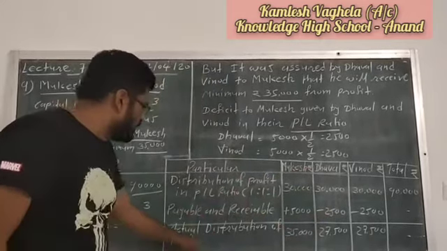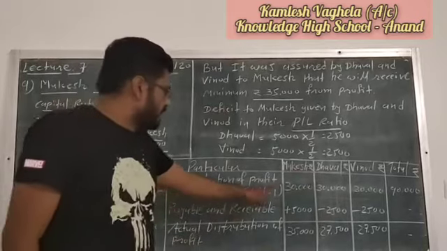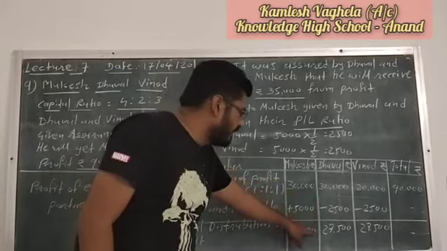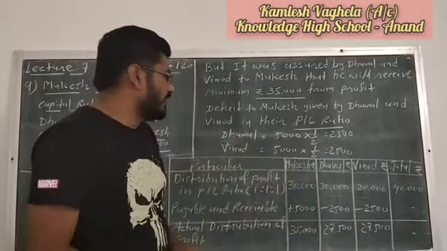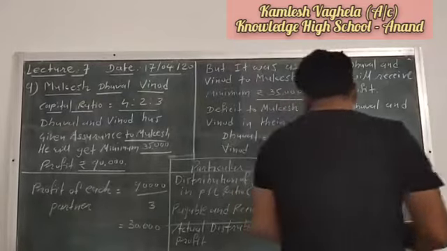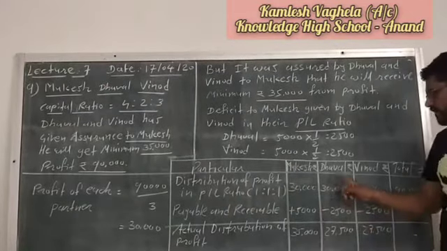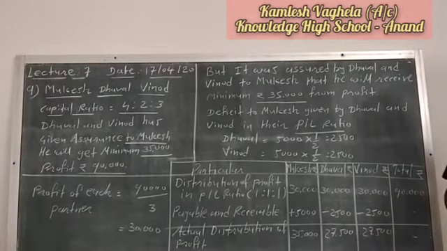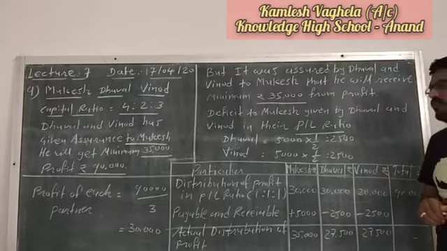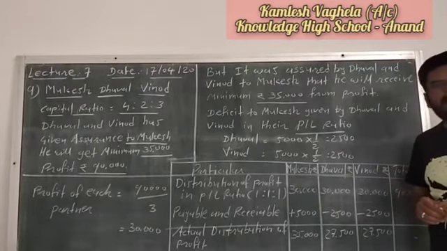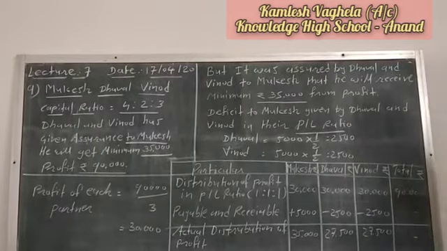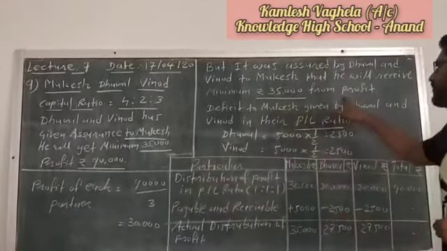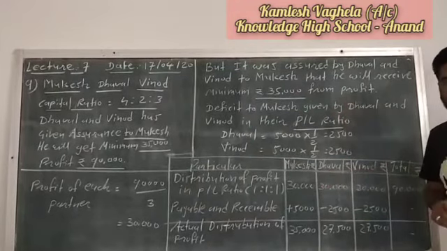So here the actual distribution of profit is 30,000 plus 5,000, that is 35,000. 30,000 minus 2,500, that is 27,500. And 30,000 minus 2,500, that is 27,500. So Mukesh will get 35,000, Dhaval will get 27,500 and Vinod will get 27,500 profit from the firm. In this way we have to distribute the profit when any partner has given guarantee to other partners. Now you have to note down this example in your notebooks. First you have to show this calculation, after that this one and this one.